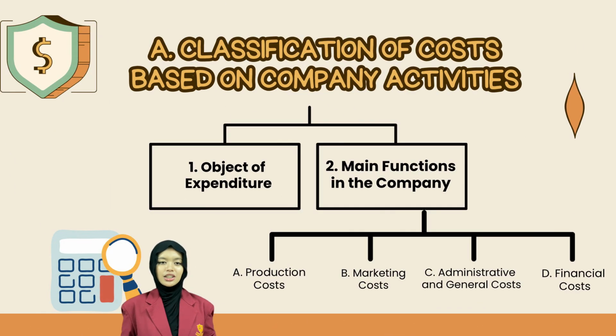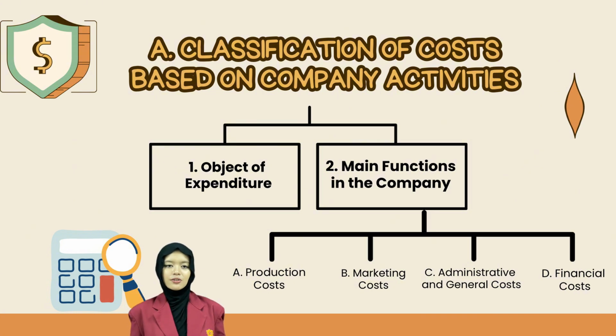A. Classification of costs based on company activities. Cost accounting aims to provide cost information that can be used for various purposes. Since there are several bases for cost classification, the classification is adjusted according to its purpose. The following are several classifications of costs. 1. Object of expenditures.